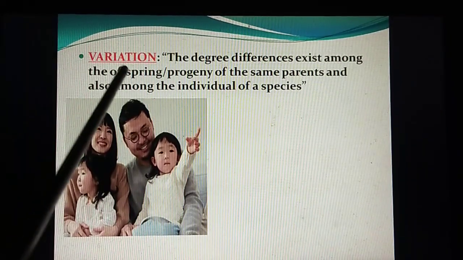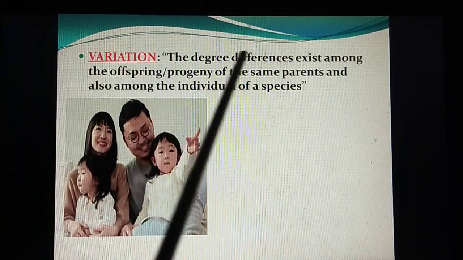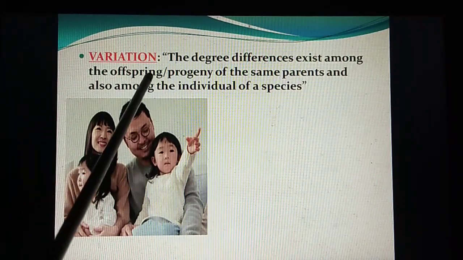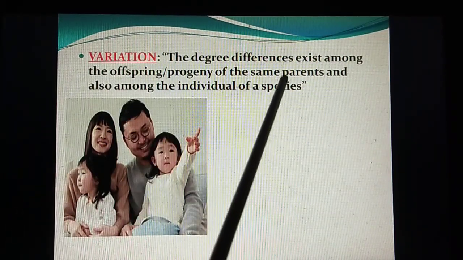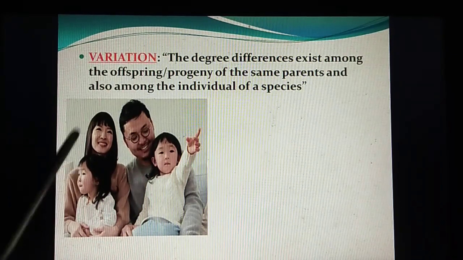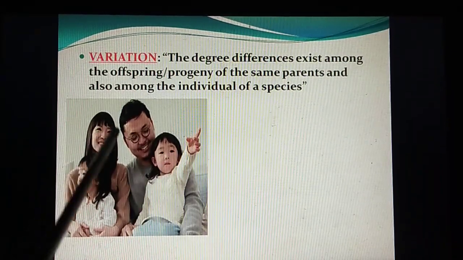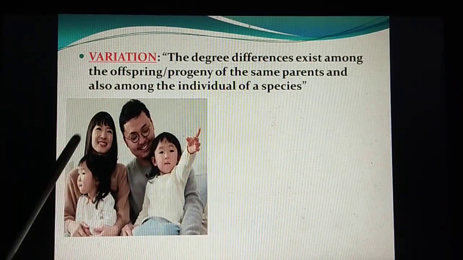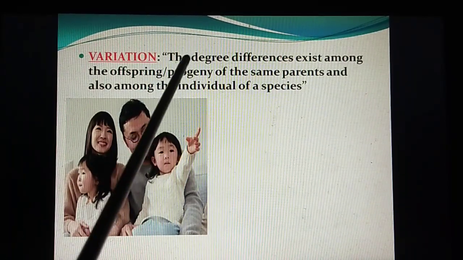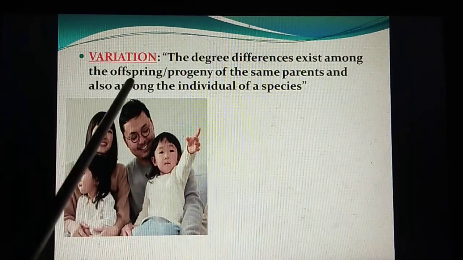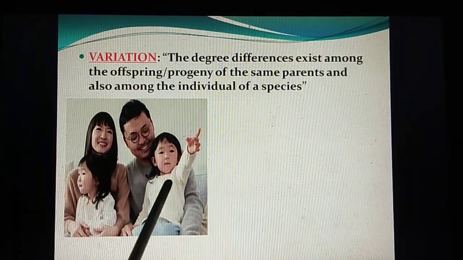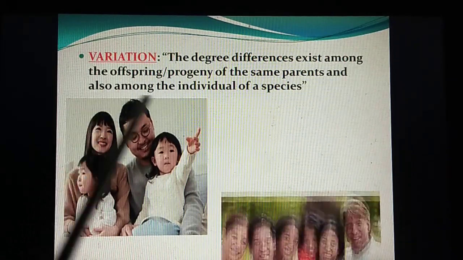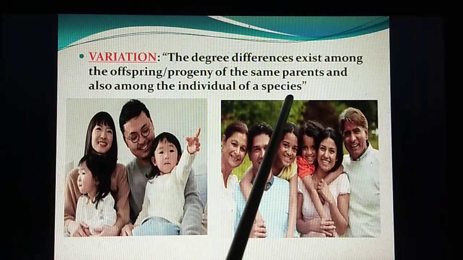So what is variation? It is the degree of differences that exist among the offspring or progeny of the same parents. That means how we are dissimilar, or what variation we see amongst the siblings, and from that of the parents. So it is the degree of differences which exist amongst the offspring or progeny of the same parents, or also among individuals of the same species.